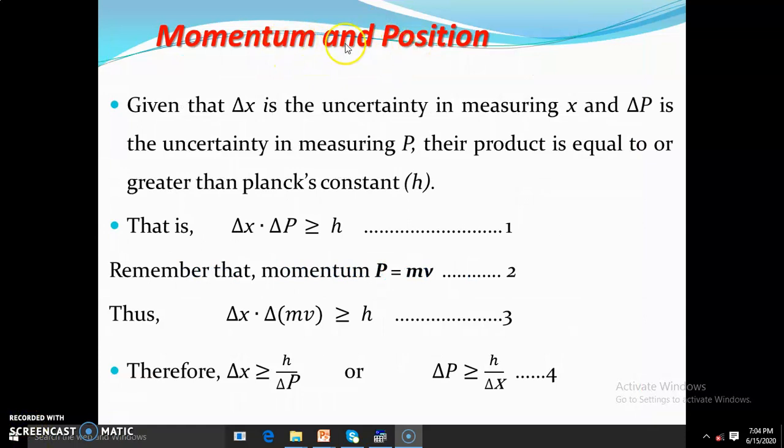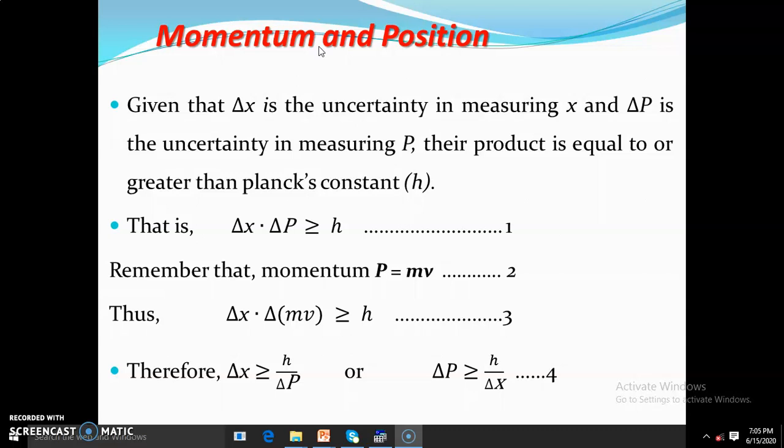Momentum and position. The uncertainty is basically how uncertain we are about the measurements. Remember that we are using the letter X to denote position and the letter P to denote momentum.